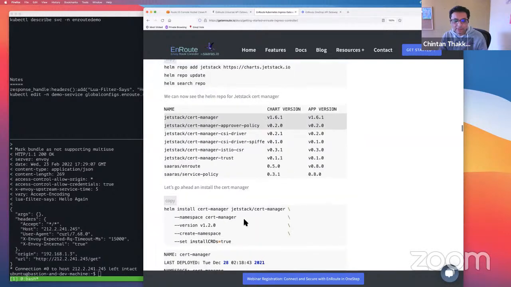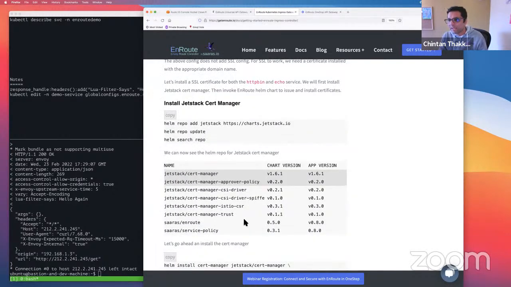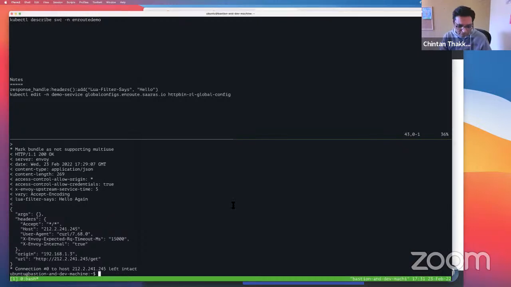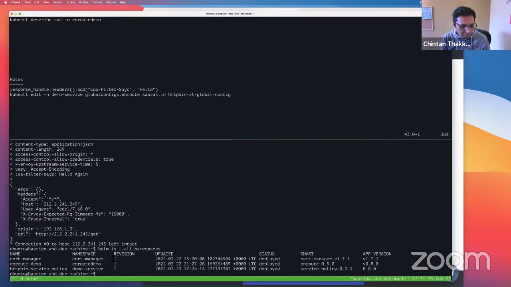So now this section talks about the cert manager. We are going to use cert manager to help us talk to Let's Encrypt and install a certificate. And again, this is all going to happen through one Helm command, where we tell the cert manager to do all this verification and installation. The cert manager is installed today, so you can see we already have the cert manager.